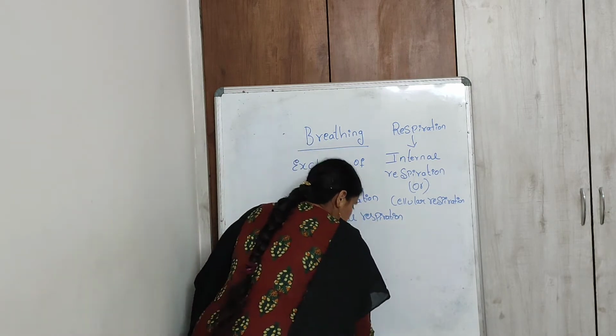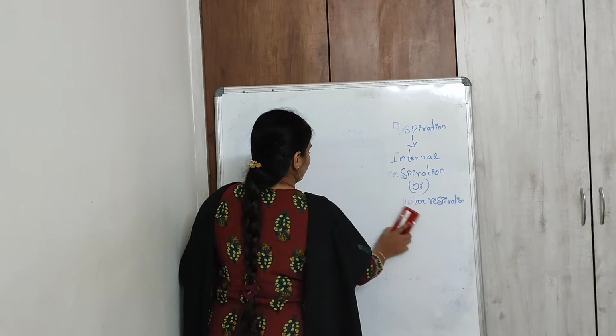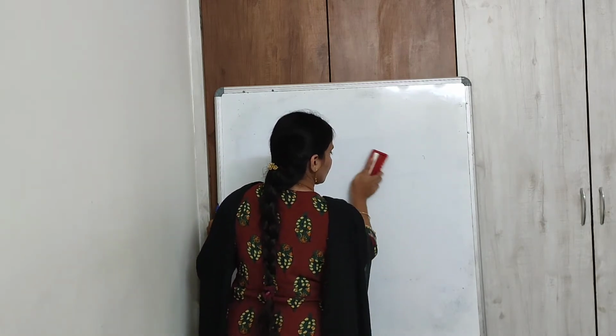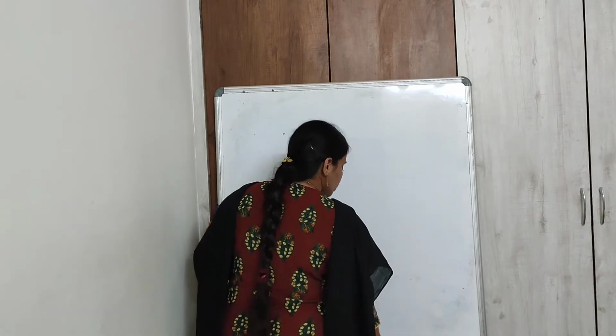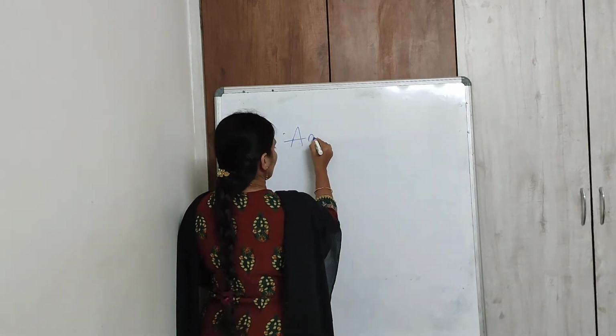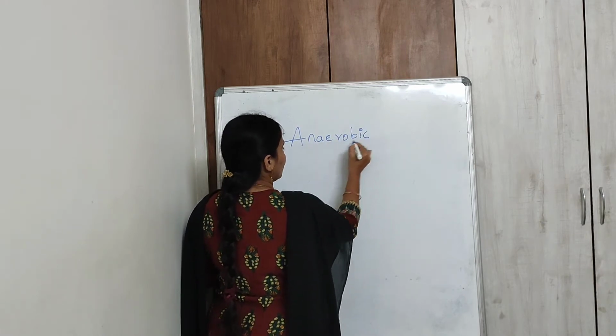Now we have two kinds of respiration. One is anaerobic respiration.